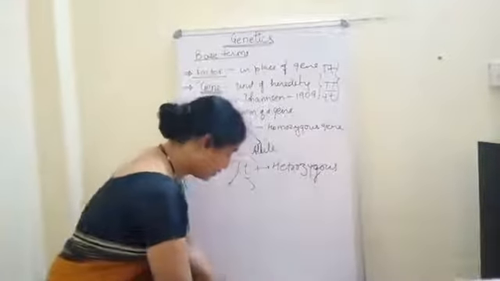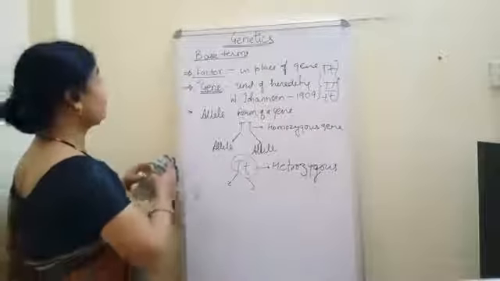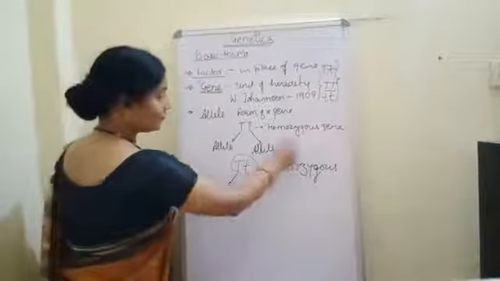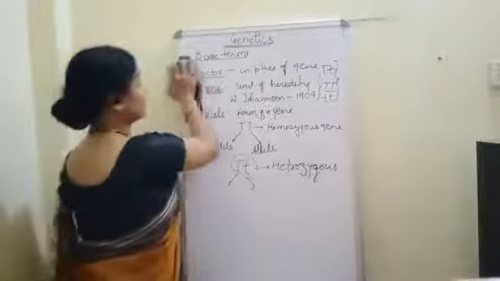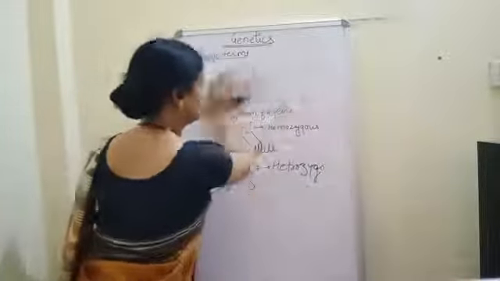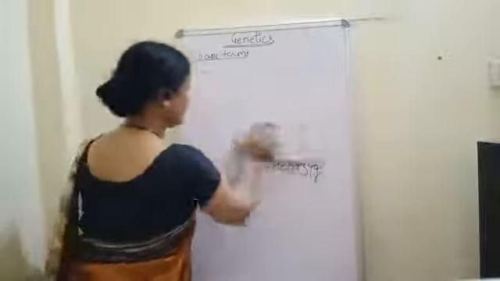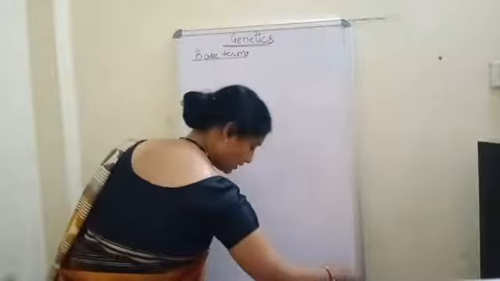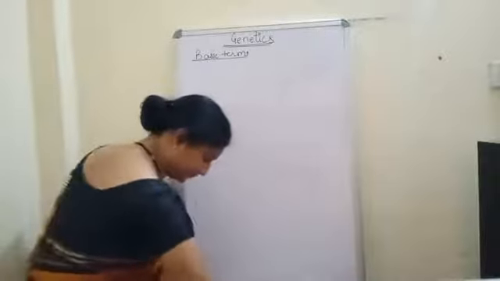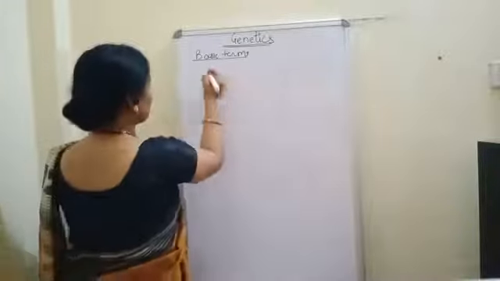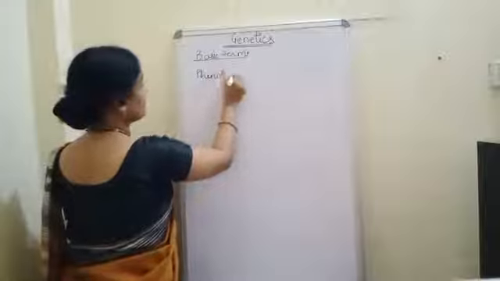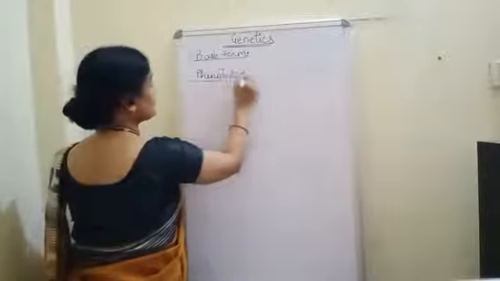Now your next term. I am erasing points 1, 2, 3, 4 and 5, which we have completed. Now the 6th point will be phenotype and then genotype. Phenotype: in class 10th you have seen all these things.